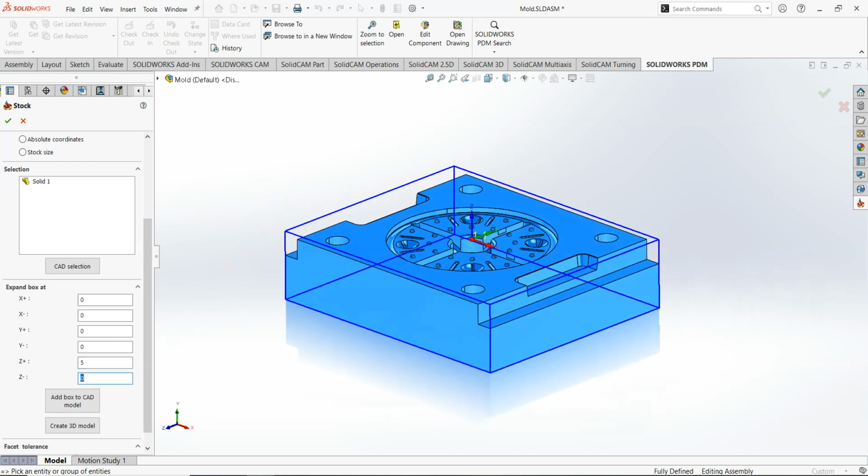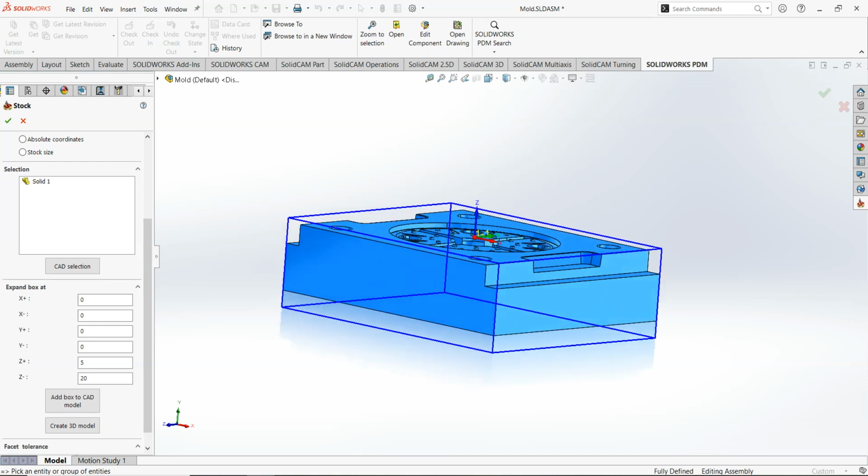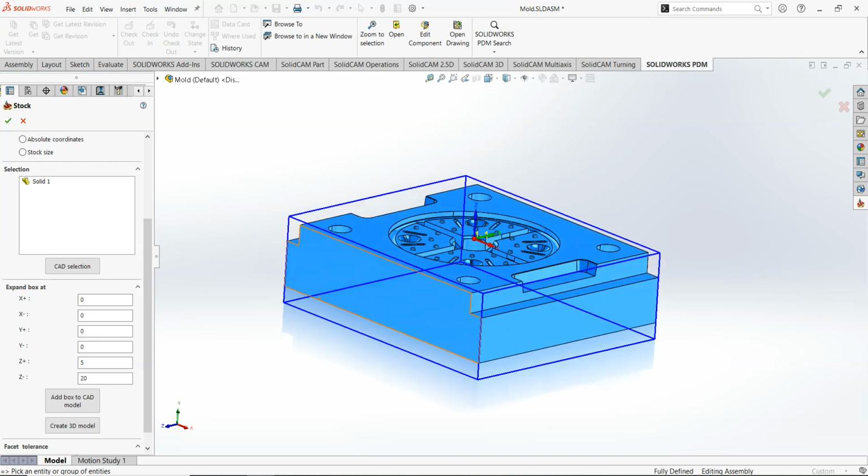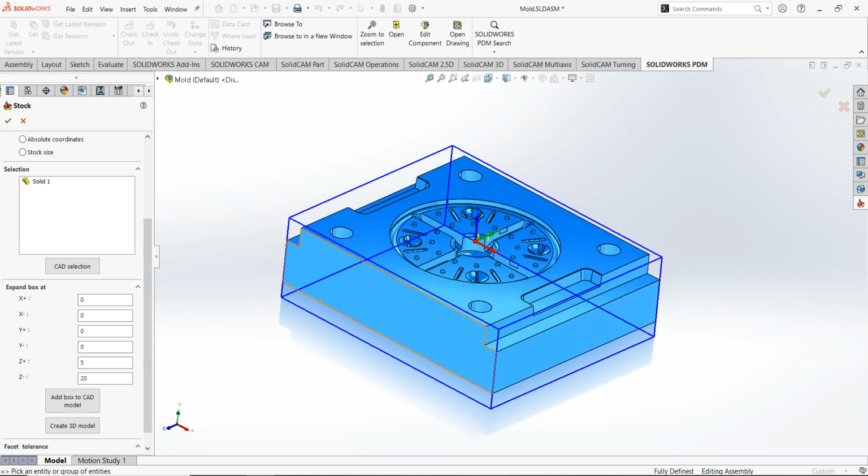And also we can define 5 millimeter at the bottom, or 20 millimeter at the bottom, that enables us to do some extra works at the end.